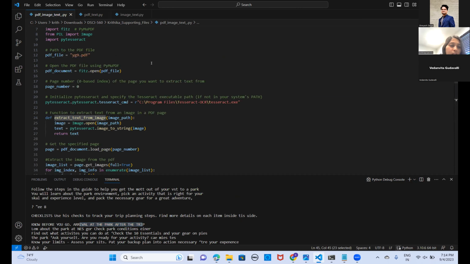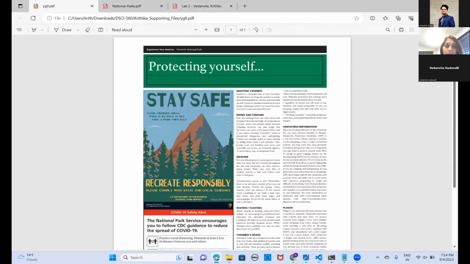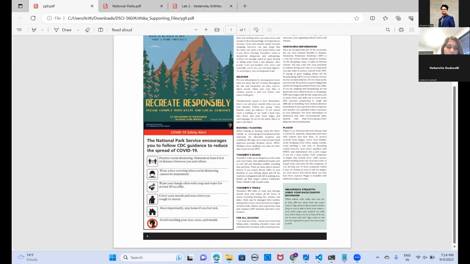This is an additional task which we did, which was to take out information from the image which is present in a PDF. This is a PDF that we have used. So here, this is one image and this is a second image. So we will extract out the information like avoid crowded areas, pack in, pack out, and this information that the National Park Service encourages, all that from the image.